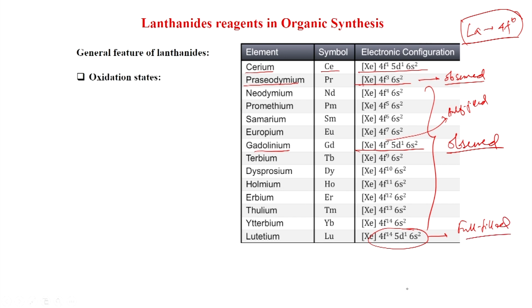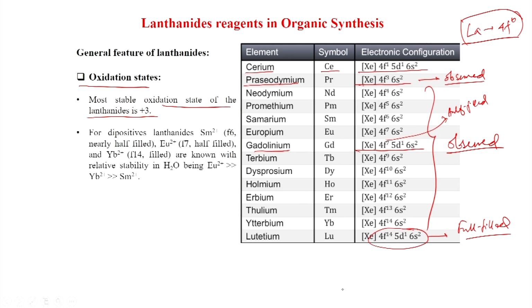Now we will see the oxidation states. The most stable oxidation state of the lanthanides is +3. For the divalent lanthanides, samarium +2 is f6, nearly half filled, europium +2 is f7, half filled, and ytterbium +2 is f14, filled. These are known with relative stability in water, with europium +2 being more stable than ytterbium +2, which is much more stable than samarium +2.